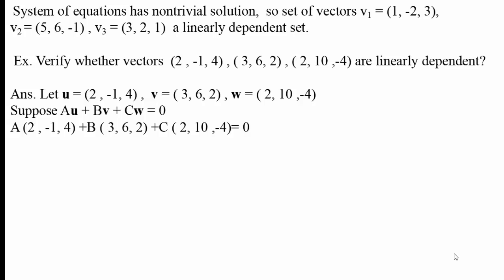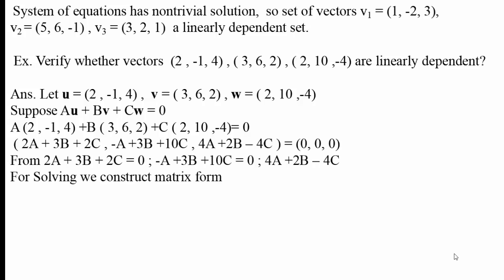Substitute the values of u, v, w: a into (2, minus 1, 4) plus b into (3, 6, 2) plus c into (2, 10, minus 4) equal to 0. From this, by adding, we get 2a plus 3b plus 2c, minus a plus 6b plus 10c, 4a plus 2b minus 4c equal to 0, 0, 0.